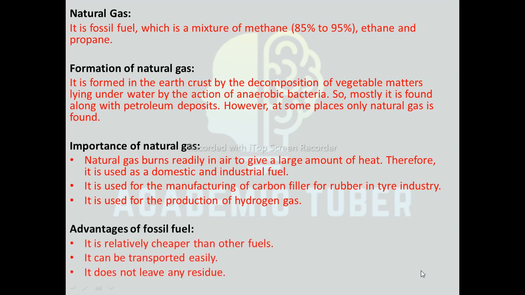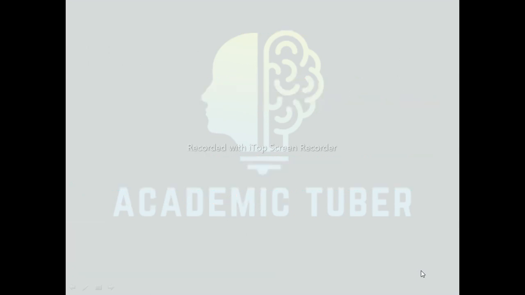Advantages of fossil fuel. It is relatively cheaper than other fuels and it can be transported easily. It does not leave any residue. These are some advantages of fossil fuel.